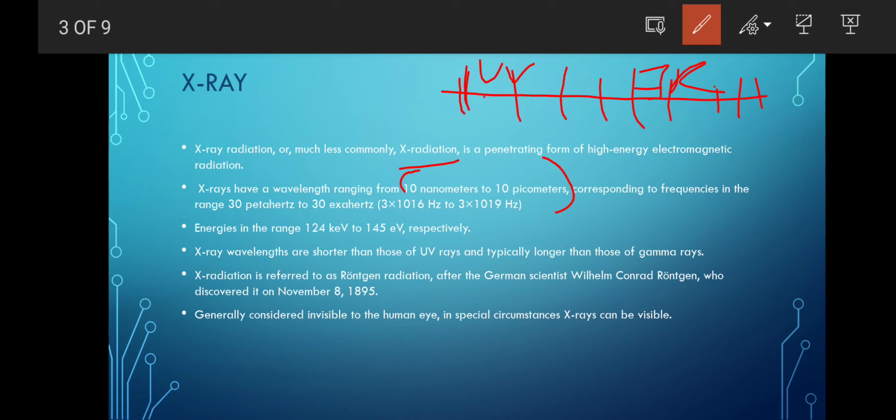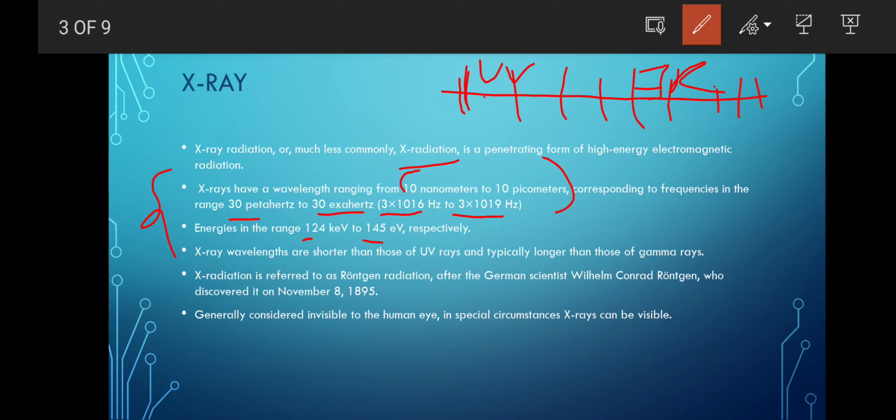From 10 nanometers to 10 picometers, corresponding to the frequency in the range of 30 petahertz, that is 3 into 10 raised to 16 hertz, to 30 exahertz, that is 3 into 10 raised to 19 hertz. Their energies also range from 124 eV to 124 keV, respectively. So this is how the X-rays range, or how their energy levels are.